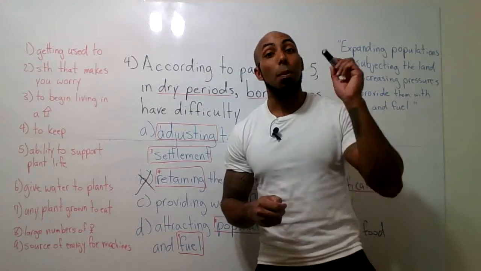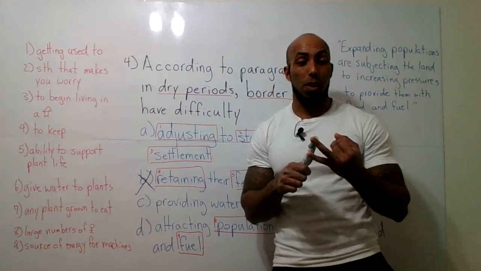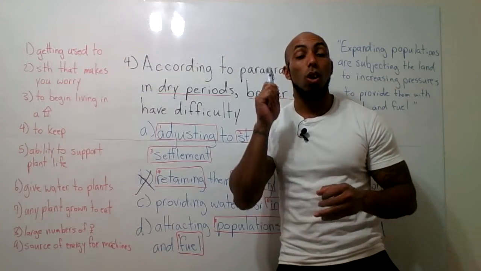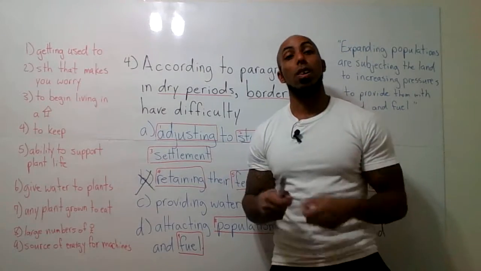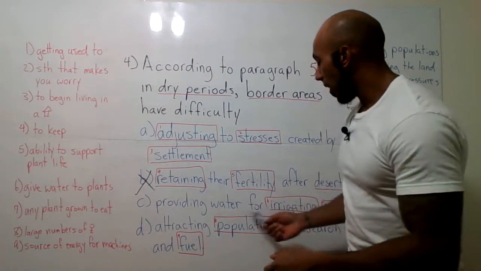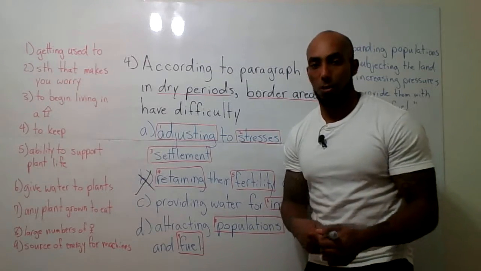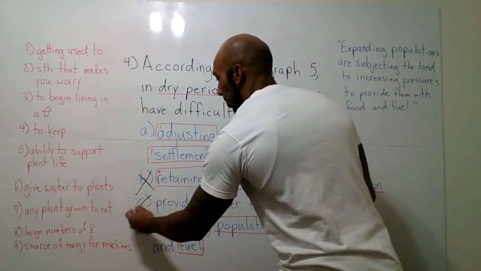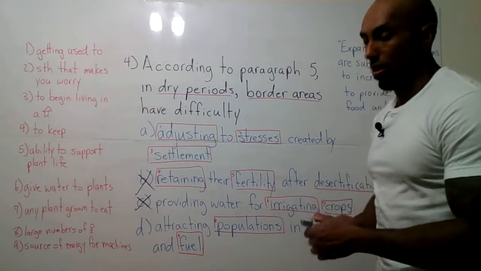artificially. The paragraph did talk about the different periods, dry periods and wet periods, but those are natural occurrences. Wet periods would be times of more rain, dry periods, less rain. But it doesn't say anything about irrigating, which is a man-made system to give water to plants. So we can scratch that out. So now we only have two answers here. Now let's look at our two answers.